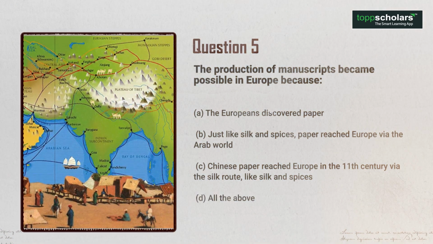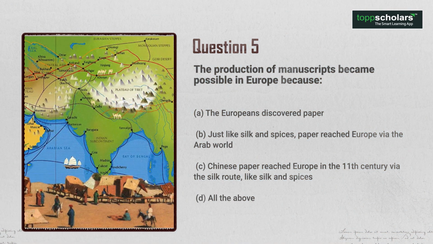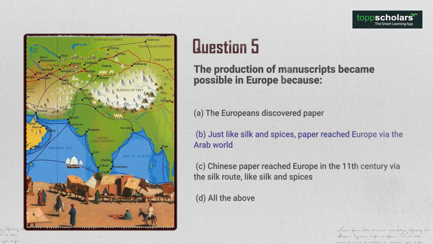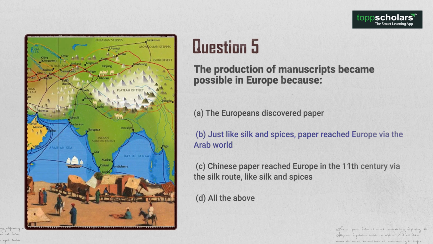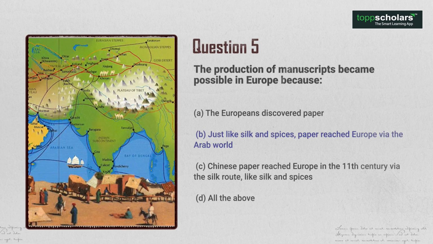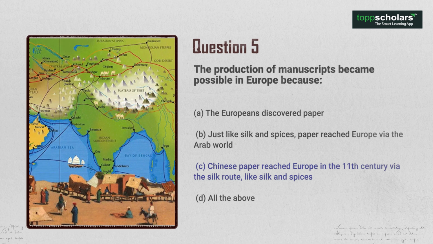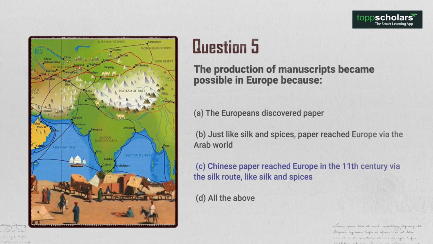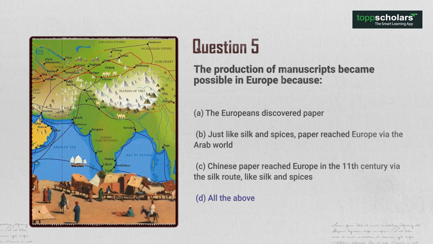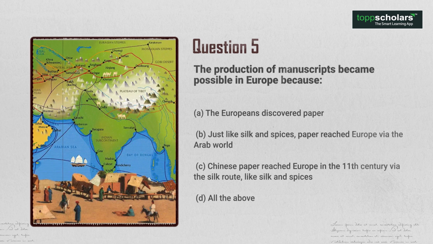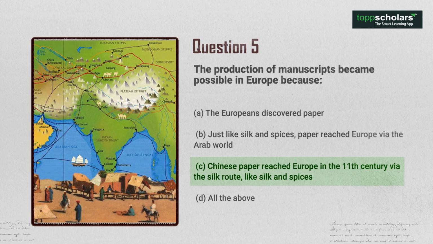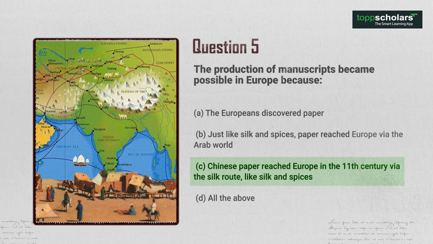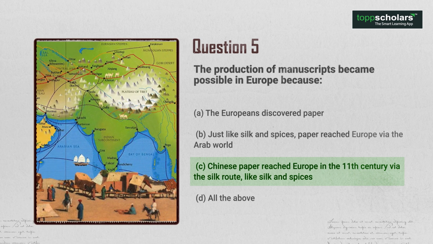Question 5. The production of manuscripts became possible in Europe because A. The Europeans discovered paper. B. Just like silk and spices, paper reached Europe via the Arab world. C. Chinese paper reached Europe in the 11th century via the Silk Route like silk and spices. D. All of the above. So what's the answer? The answer is option C. Chinese paper reached Europe in the 11th century via the Silk Route like silk and spices.